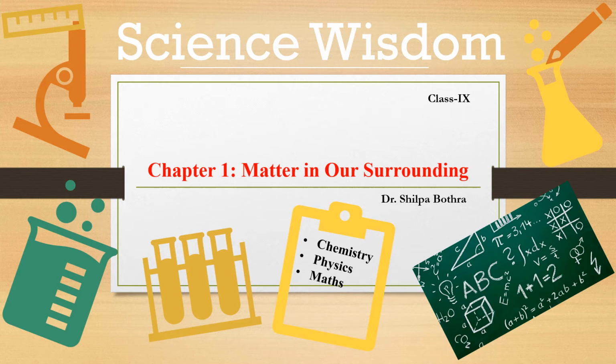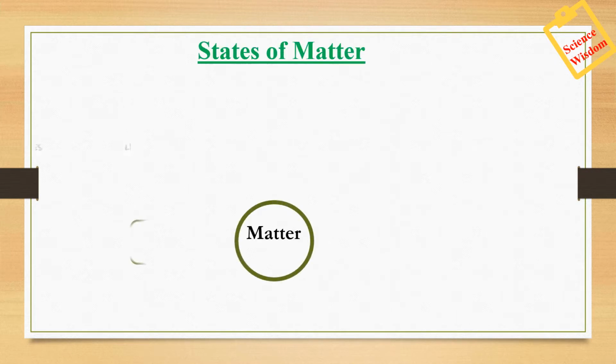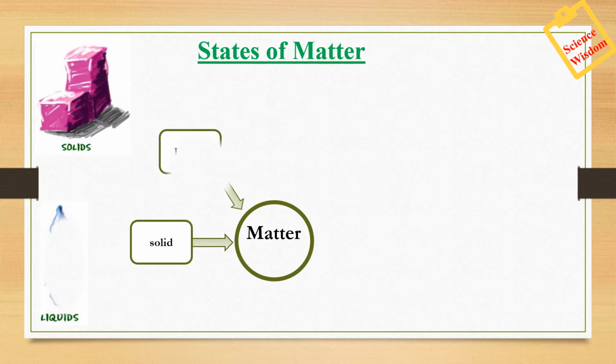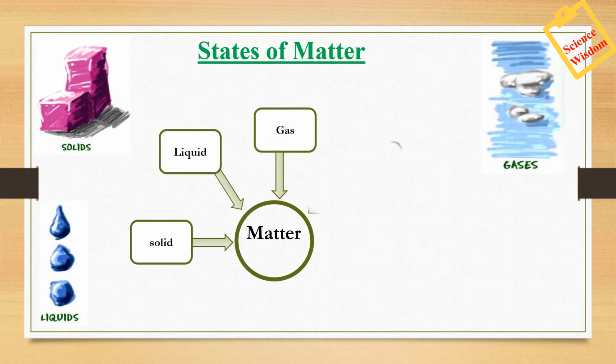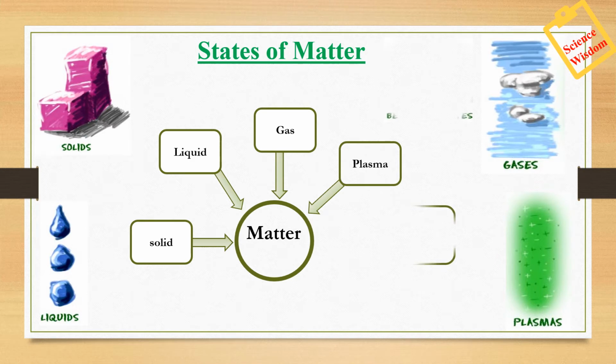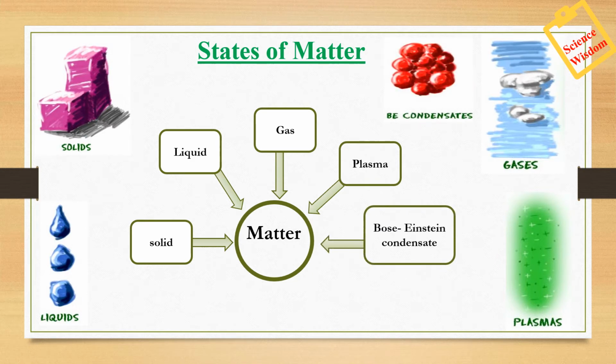In this class, we are going to study in detail about different states of matter and the effect of temperature and pressure on them. So let's begin with the chapter. There are 5 different states of matter: solid, liquid, gas, plasma, and Bose-Einstein condensate. In this chapter, we are going to study solid, liquid, and gas in detail. So let's study about solids.